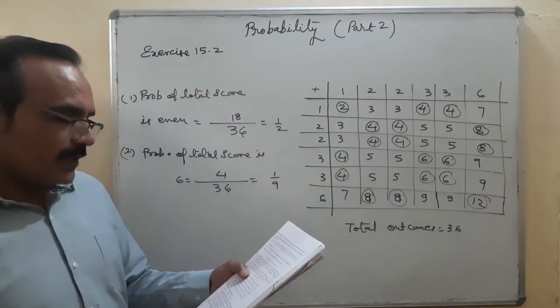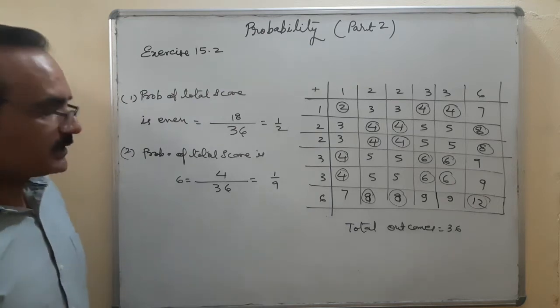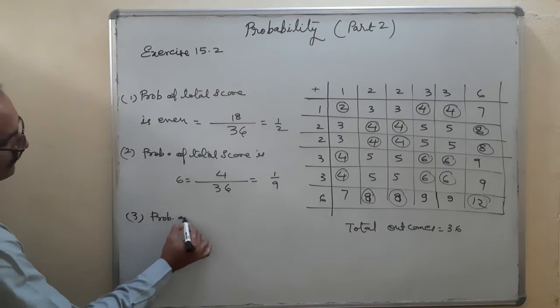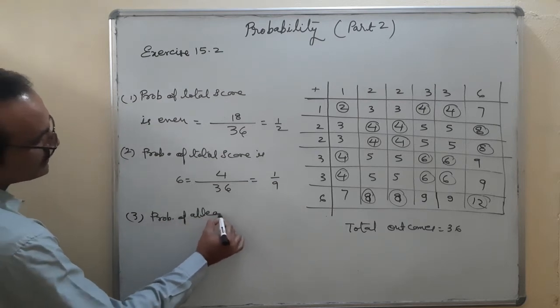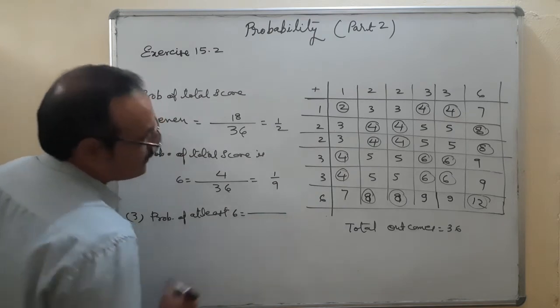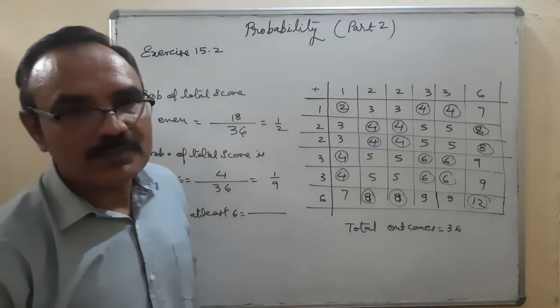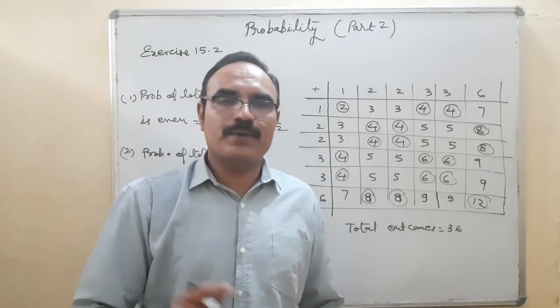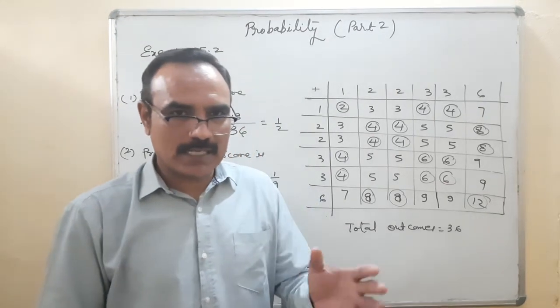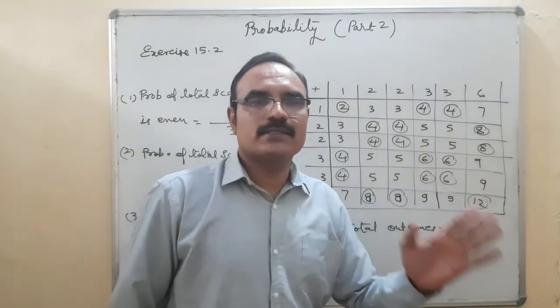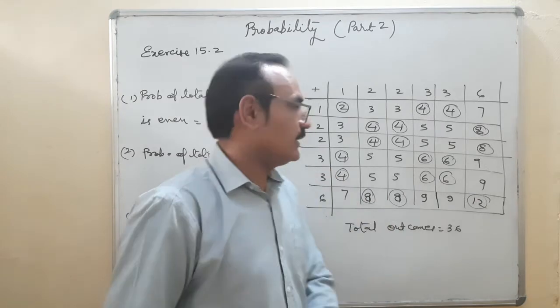Okay. Third one is at least 6. Probability of at least 6. At least 6 means minimum 6. 6, 7, 8, 9, 10, 11 all are favorable outcomes. The maximum is 12. So let us see at least 6: 6, 7, 8, 9, 10, 11, 12.